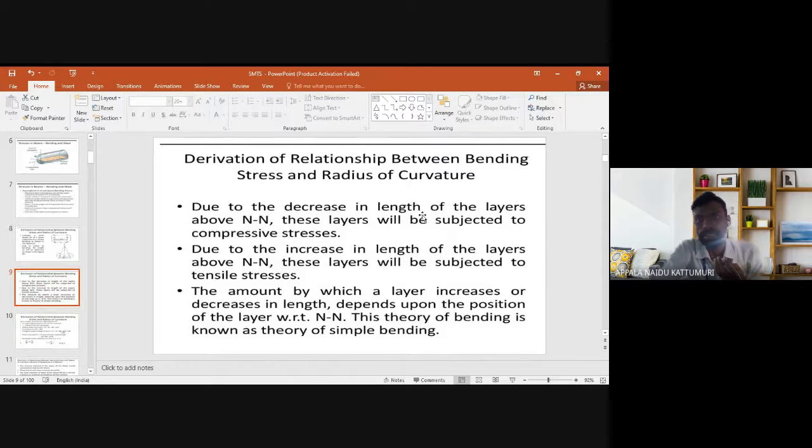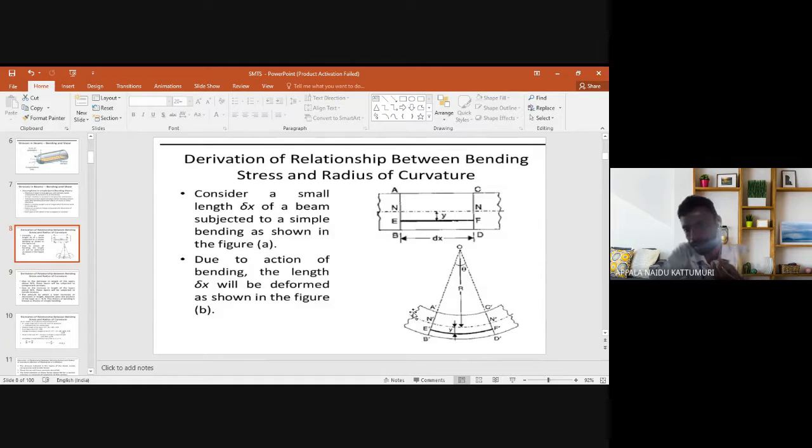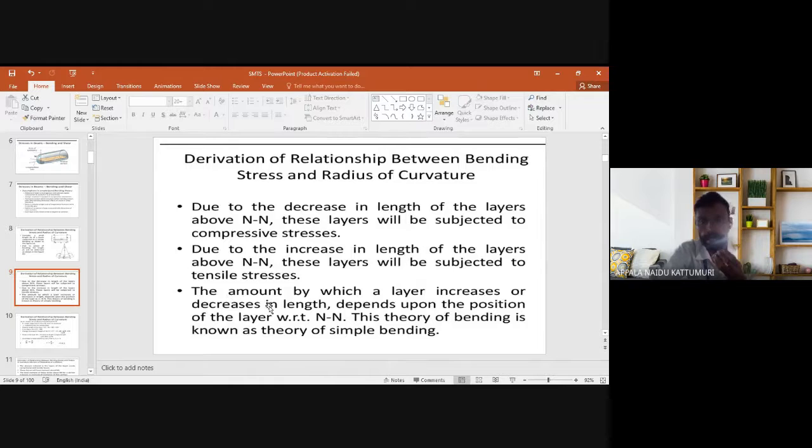Due to the decrease in length, the layers above the neutral axis are subjected to compressive stress. That means above the neutral axis layer, the points A and C decrease in length. So the top layer A to C is said to be the compressive zone, and the bottom layer B to D is said to be the tensile zone. The amount by which a layer increases or decreases in length depends upon the position of the layer with respect to the neutral axis. This theory of bending is known as the theory of simple bending.